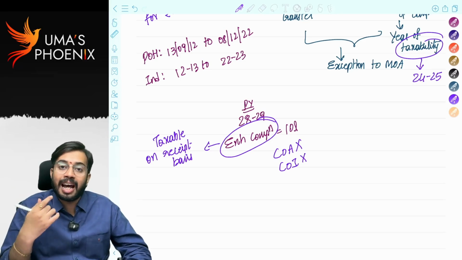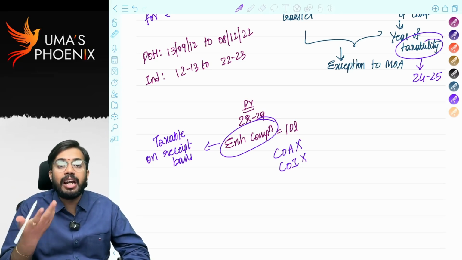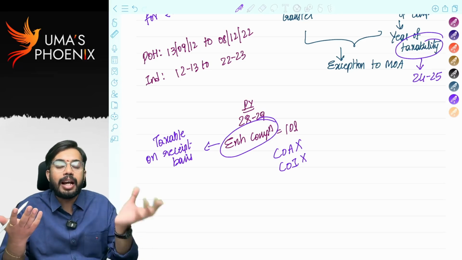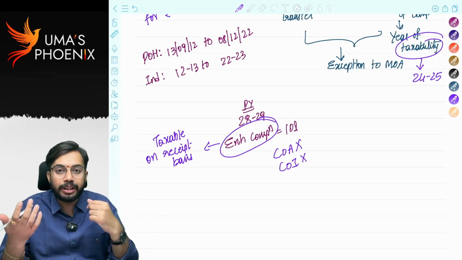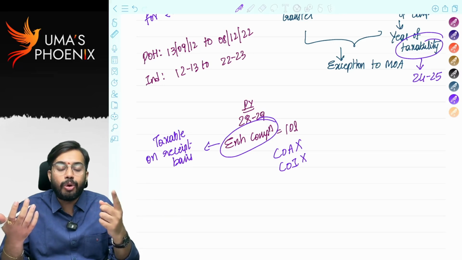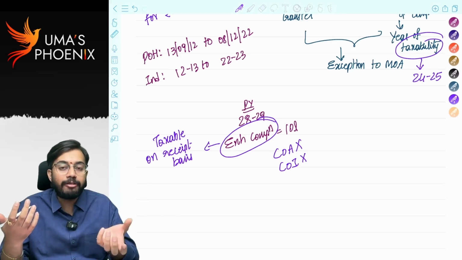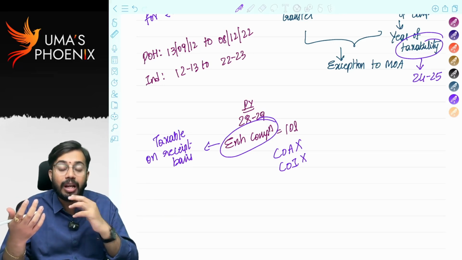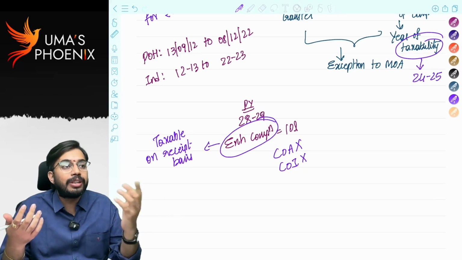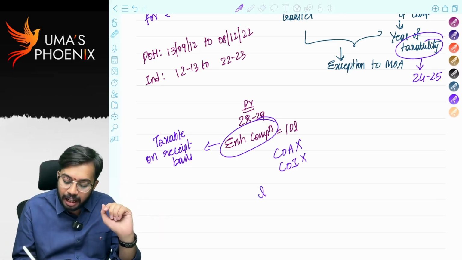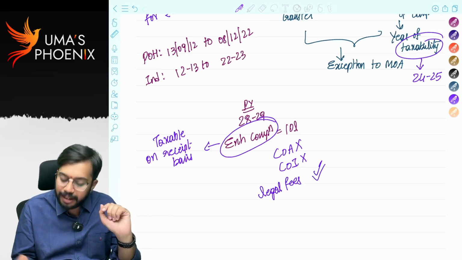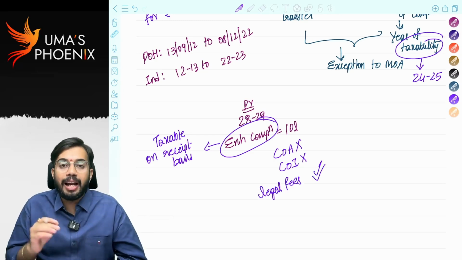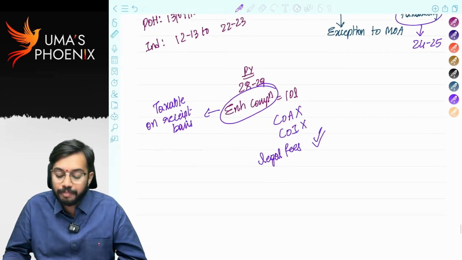But to get that enhanced compensation, if any legal fees is paid, see, I filed case in the court for getting enhanced compensation. So my lawyer went to court, he argued on behalf of me and got 10 lakhs compensation. I paid 1,50,000 lawyer fees. Whatever the legal fees I paid to lawyer to get that enhanced compensation, that legal fees is allowed as deduction from enhanced compensation. Is it clear?